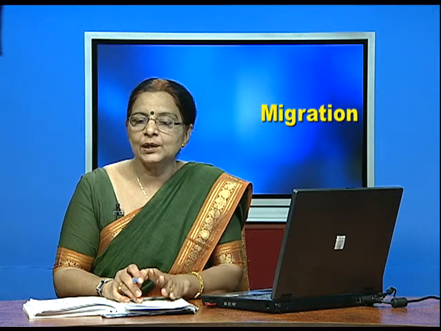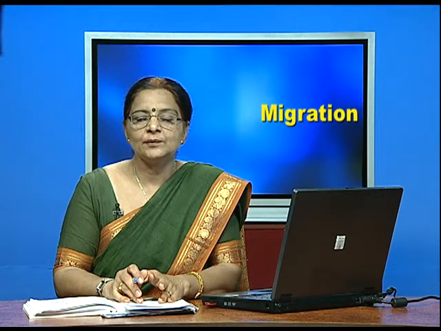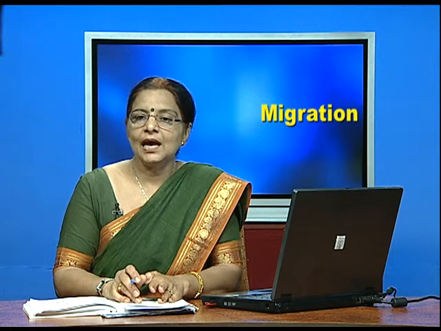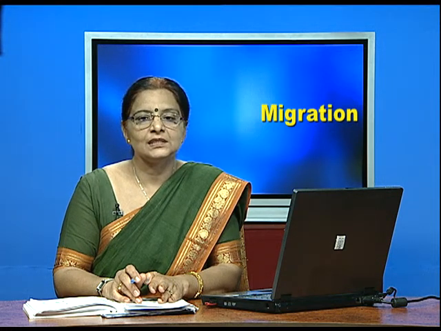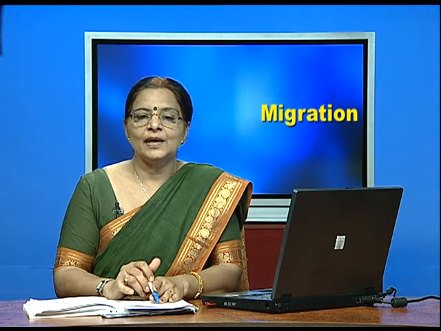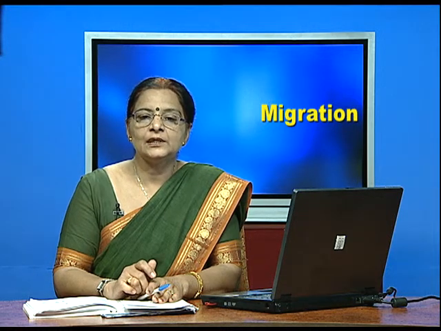In layman's language, intrastate can be termed as short distance migration and interstate can be termed as long distance migration. In both types of migration, the females predominate the stream of short distance.